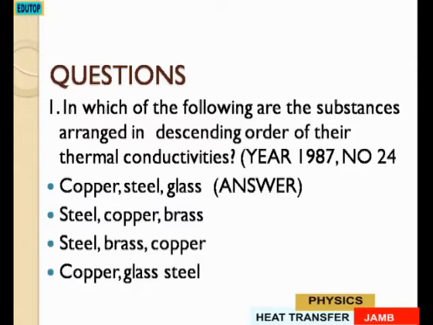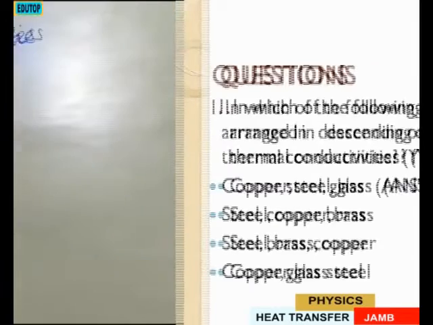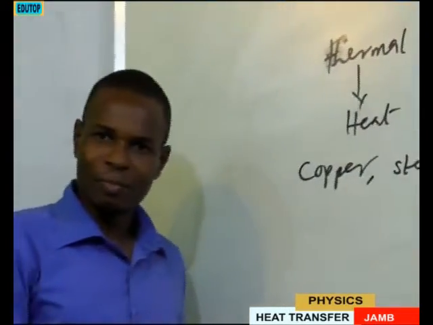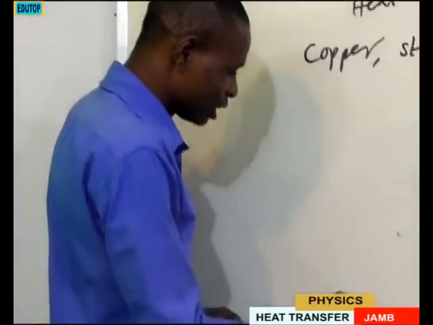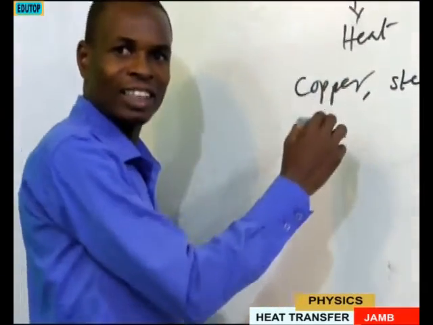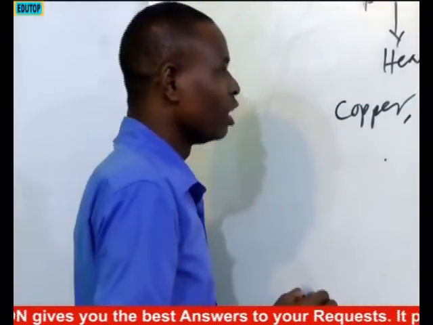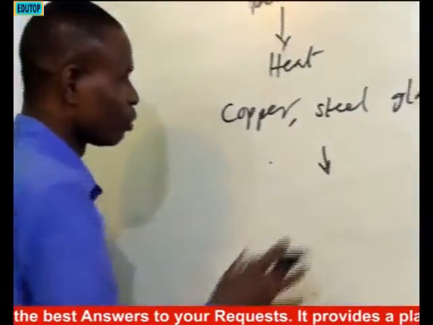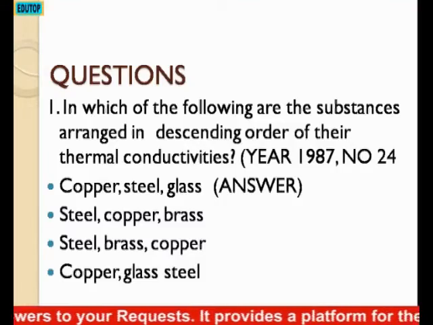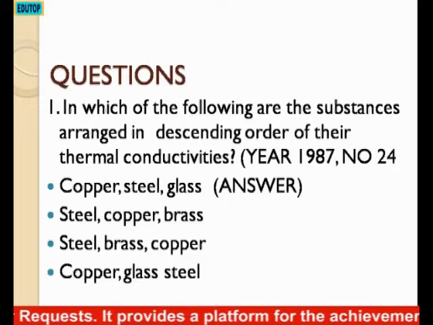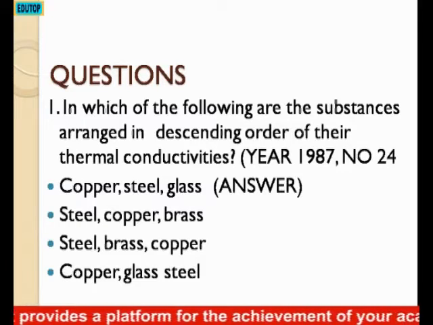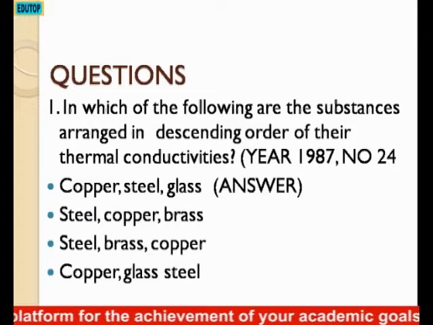We are now told that out of these 3 substances, if they are to be arranged in a descending order, let's take a look at the word descending order. Descending. Okay? If you say ascending, you are taking from the lowest to highest. Ascend. Descending is from the highest to lowest. Okay? So, which of these substances, with their thermal conductivities, the question says, in which of the following are the substances arranged in descending order of their thermal conductivities?